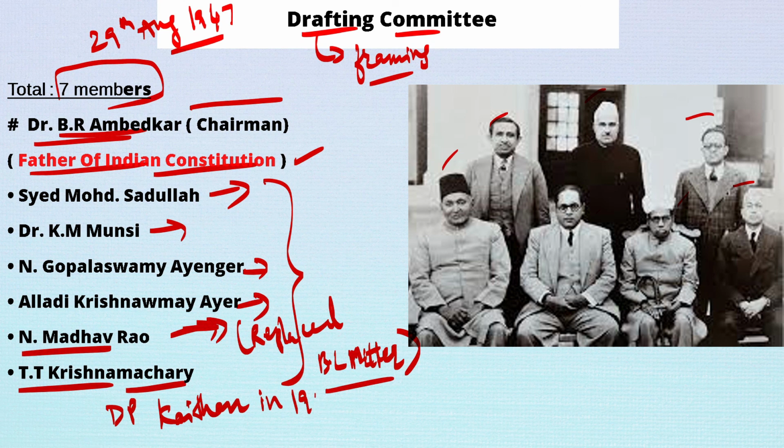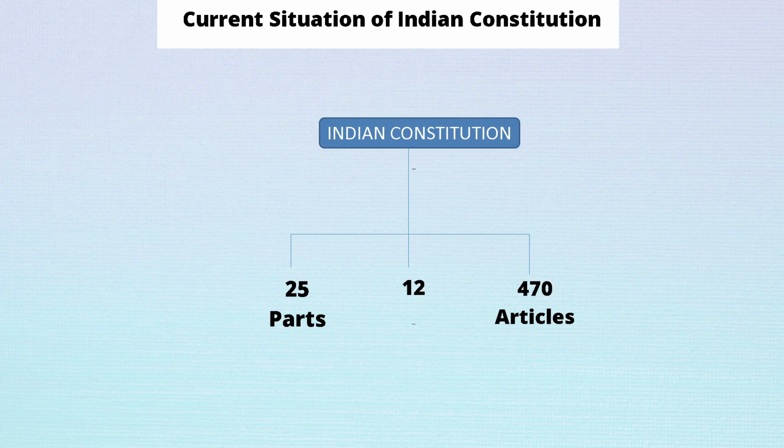So this is all about the drafting committee. It constituted 7 members, in which 6 were members and 1 was the chairman, Dr. B.R. Ambedkar.